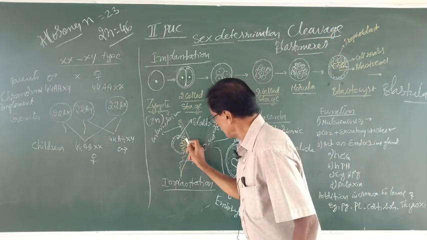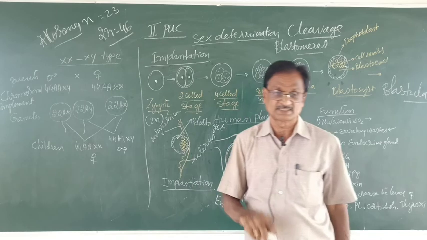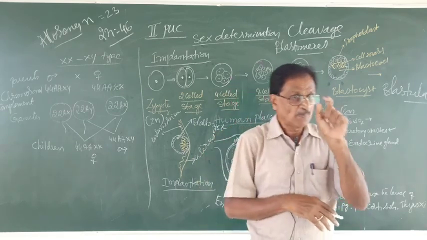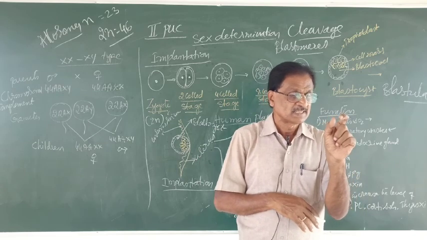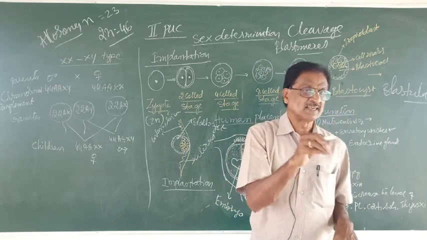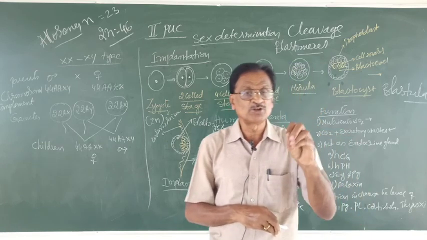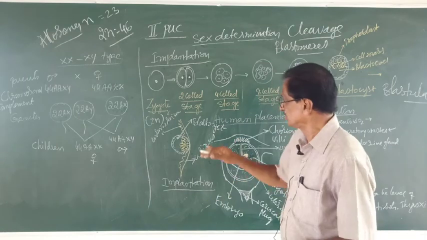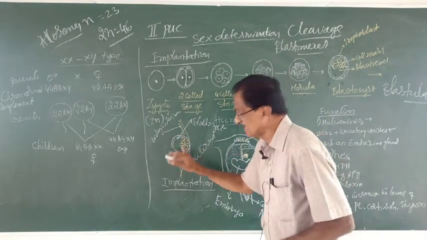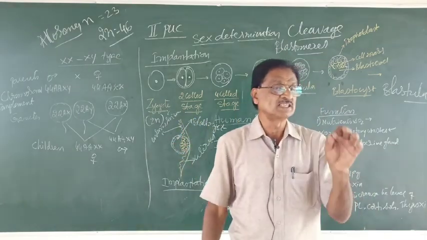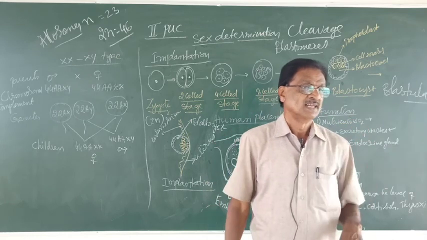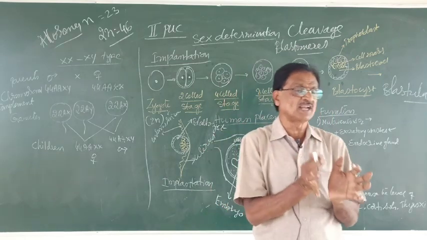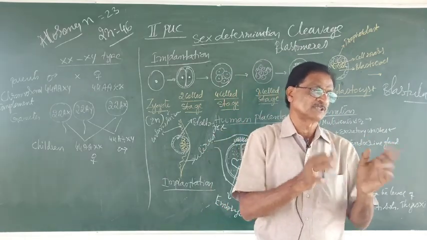Now, at the point of contact between trophoblast and uterine wall, the trophoblast releases certain proteolytic enzymes. These enzymes dissolve a small area of the uterine wall, that is endometrium, and that space is enough to accommodate what? The blastocyst.